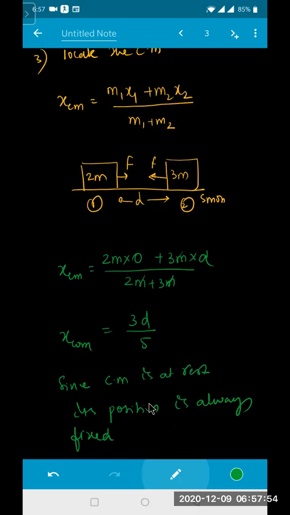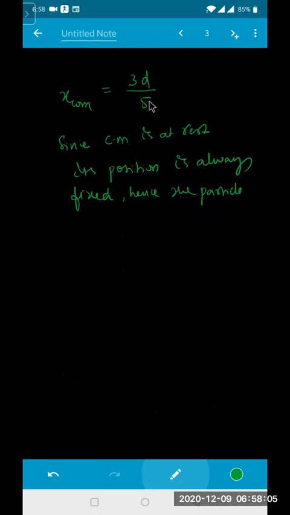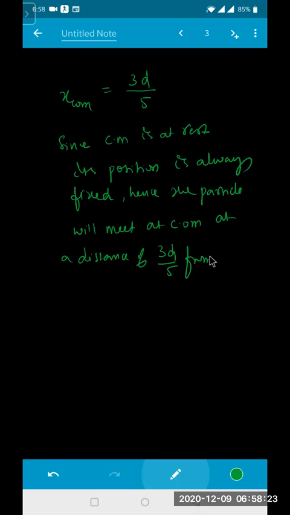So at what position will the particles meet? Hence the particles will meet at the center of mass, at a distance of 3D by 5 from A. Okay?